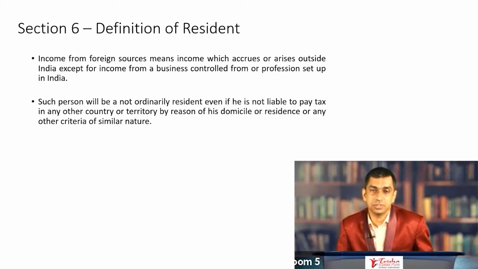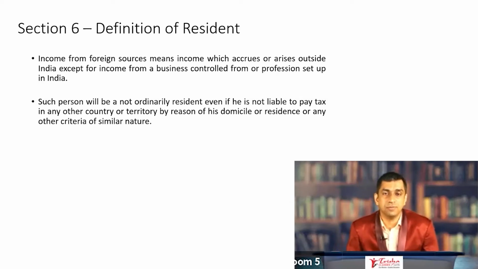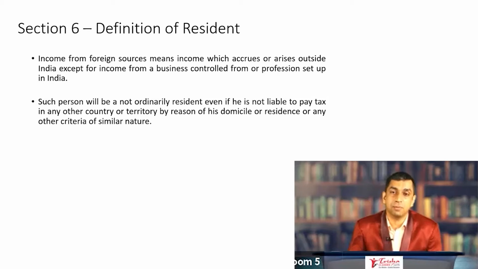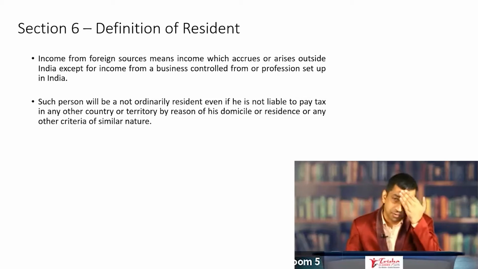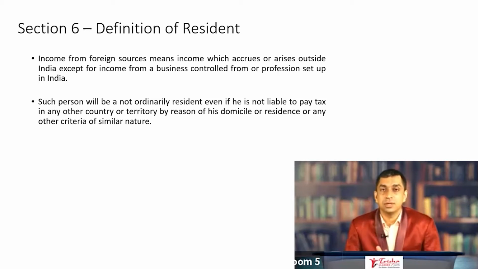Now, this is something that I've already explained. So income from foreign sources means income which accrues or arises outside India, except for income from a business controlled from India or a profession which is set up in India. I've explained this umpteen number of times, and I hope the concept is very, very clear.